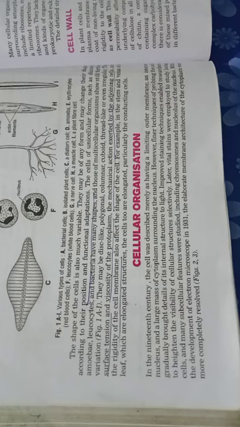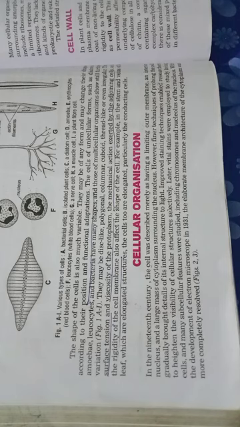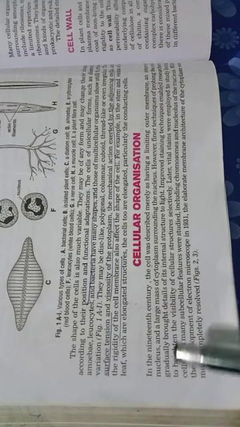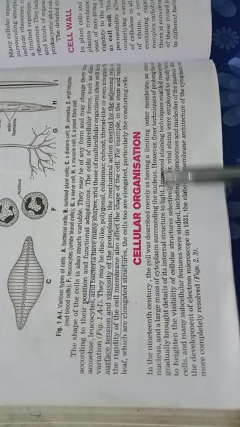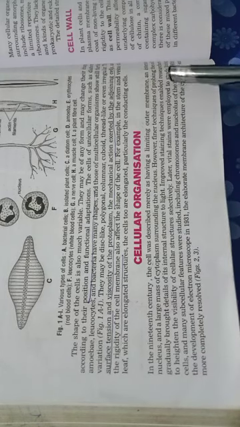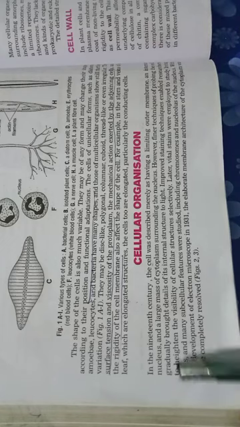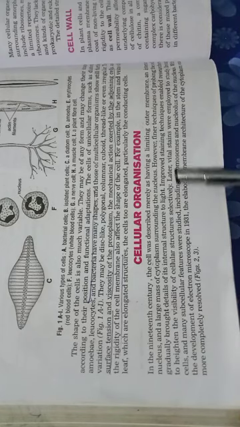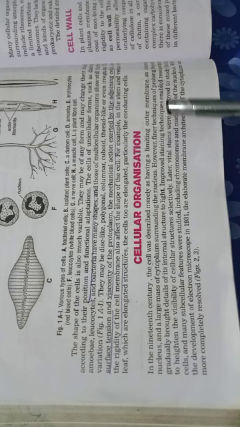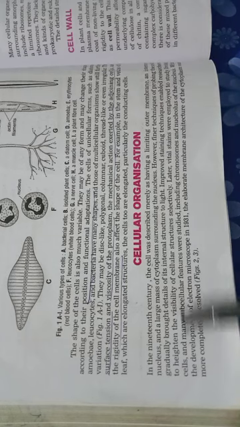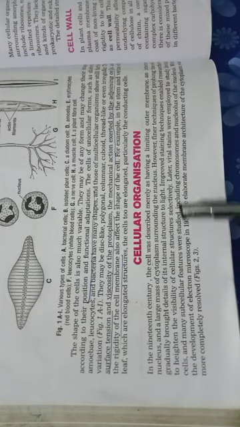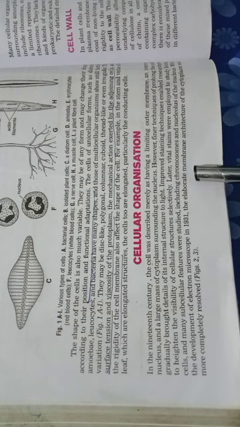Okay, now moving further, cellular organization. What actually is cellular organization? How is a cell organized? In the 19th century, the cell was described as having a limiting outer membrane, an interior nucleus, and a large mass of cytoplasm surrounding the nucleus. However, finer techniques of probing the cell gradually brought details of its internal structure to light. Improved staining techniques enabled researchers to heighten the visibility of cellular structures selectively.